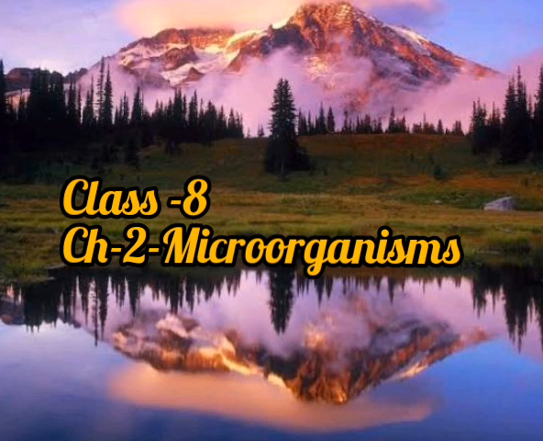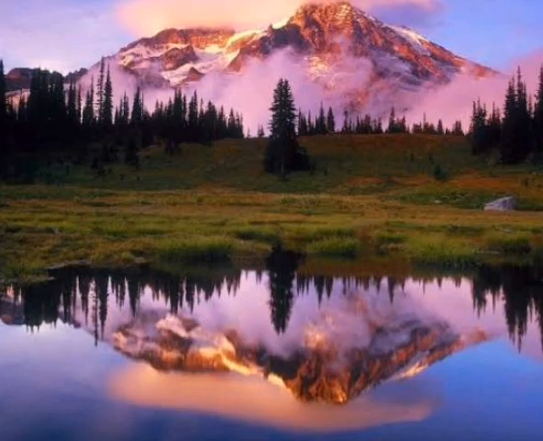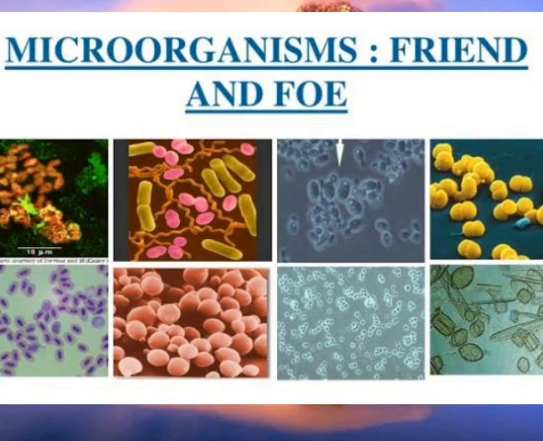Yesterday we discussed the topic of harmful effects of microorganisms. It means the microorganisms which are harmful to us and cause lots of diseases. So disease causing organisms are called what? Called pathogens. Now these pathogens can enter inside our body either through air, through food, water or through carriers. So in this way the pathogens can get inside our body and cause lots of diseases.